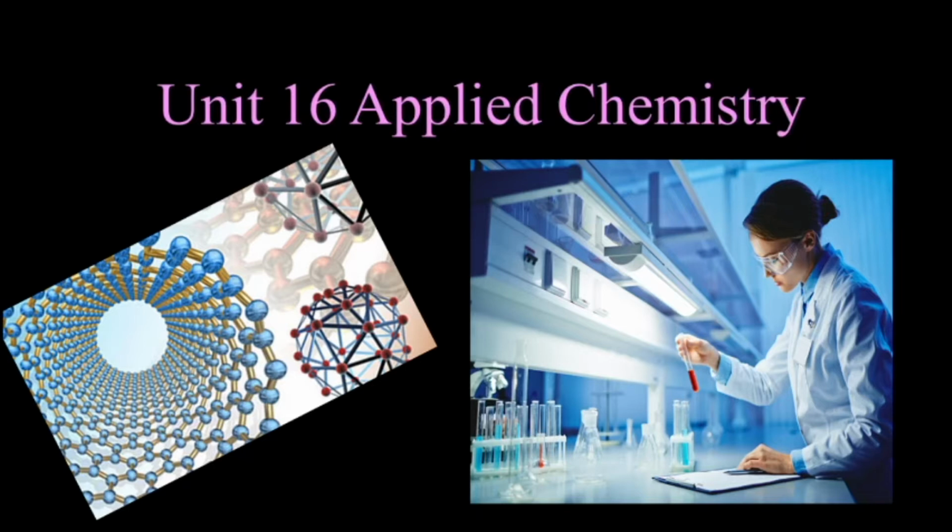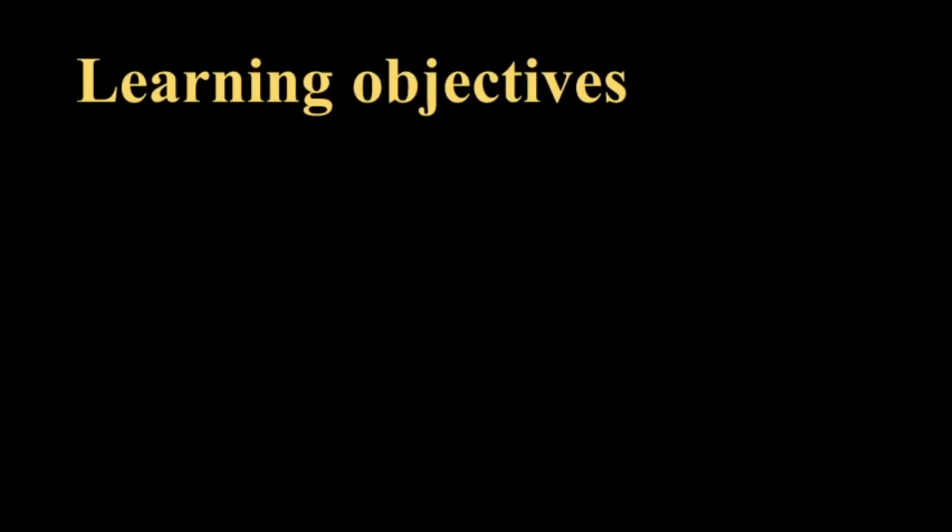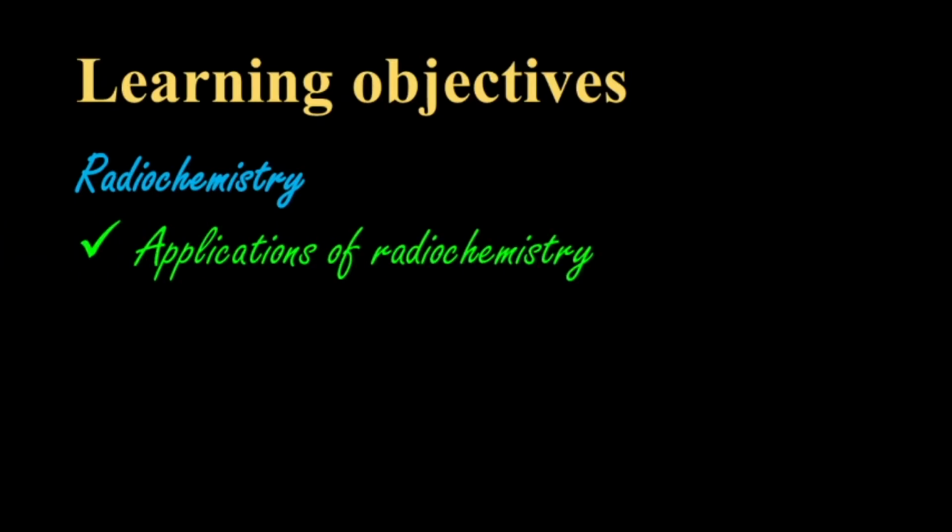In the last video, we discussed electrochemistry, that is, what electrochemistry is and the different types of chemical cells, the galvanic cell and the electrolytic cell. So in this video we are going to discuss radiochemistry. Radiochemistry is fully based on isotopes, and we are going to discuss the applications of radiochemistry. So very first, what is radiochemistry?